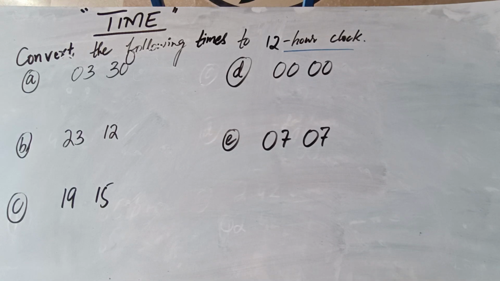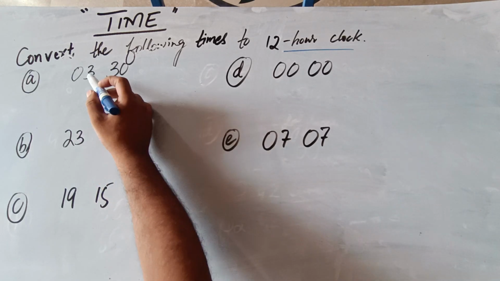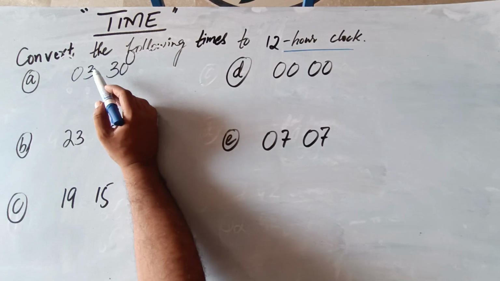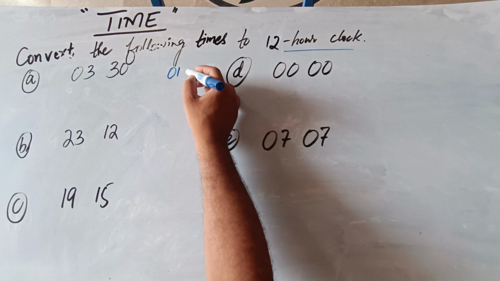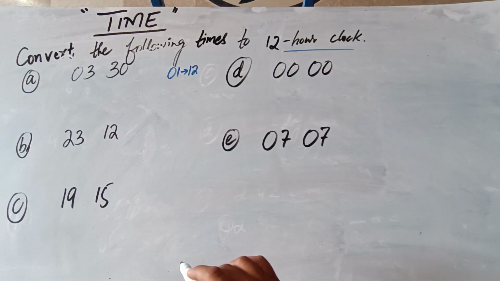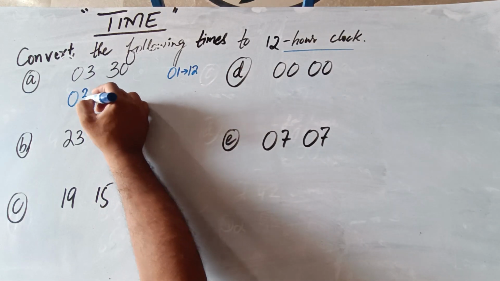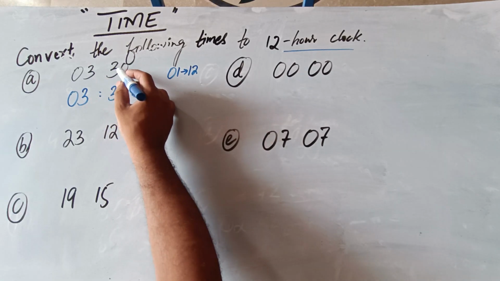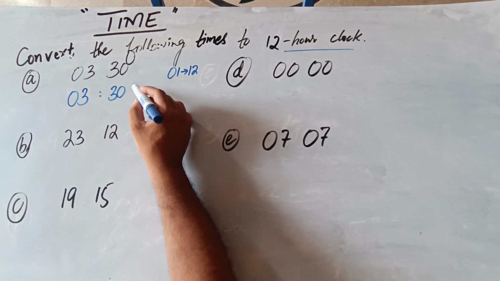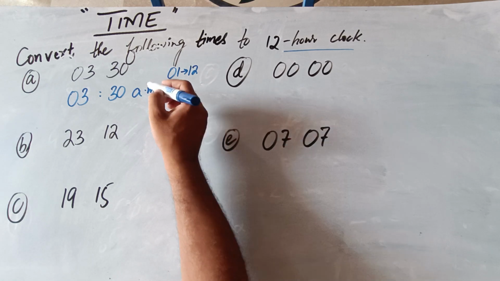Now as I have discussed in the previous question, from 01 till 12, it would be directly converted into AM, means 03 and 30. So we will write 03:30 and we will write AM.